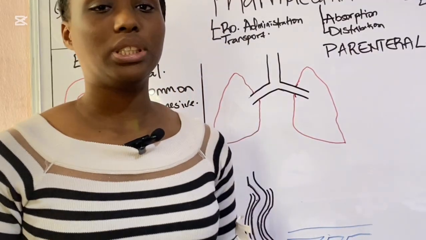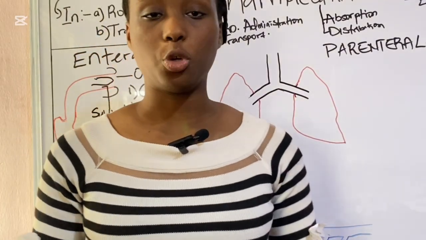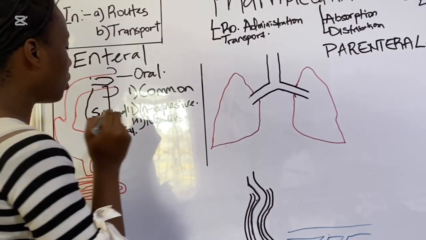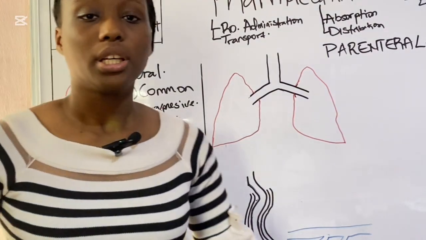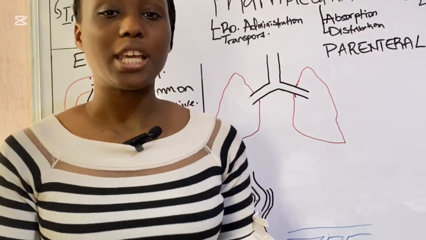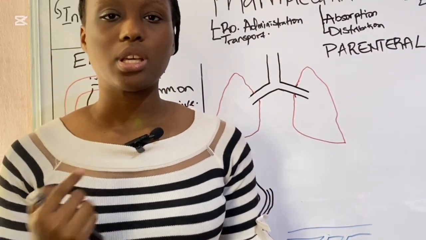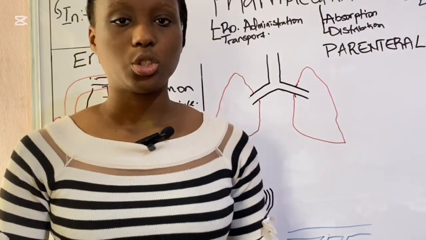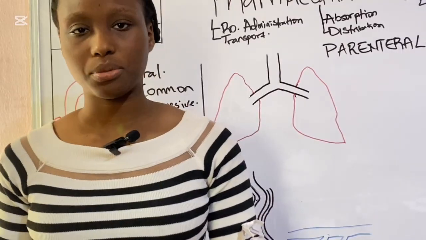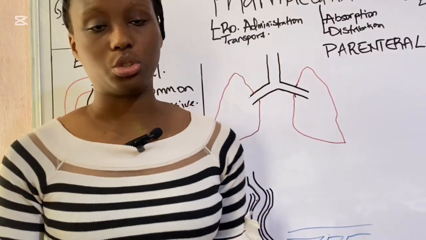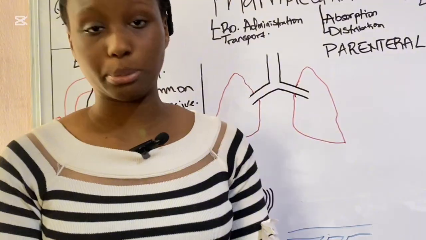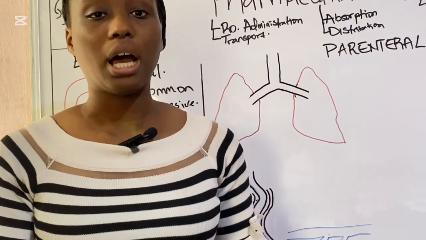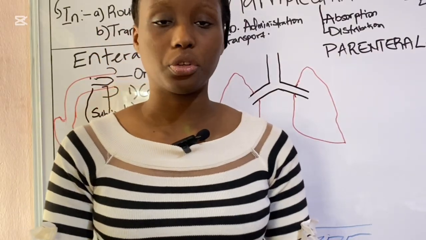Now let us go to the buccal route of administration. The buccal route is the administration of drugs in between the cheek and the teeth. The space here in between the cheek and the teeth, so a drug can be placed there for it to diffuse. What are the advantages of this route? Number one, it will bypass first-pass metabolism because it will not be swallowed. And number two, it reaches the systemic circulation faster.